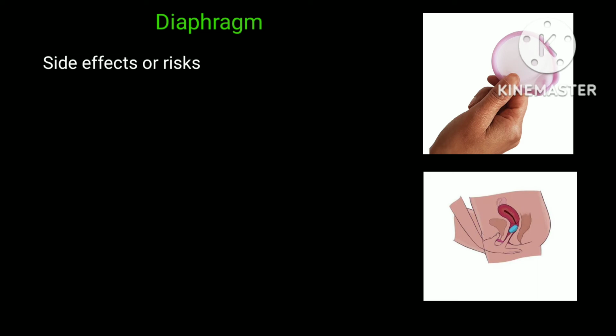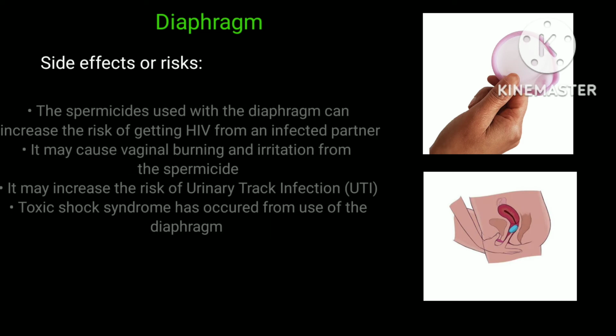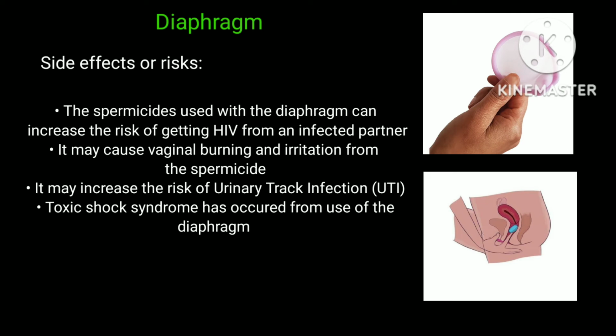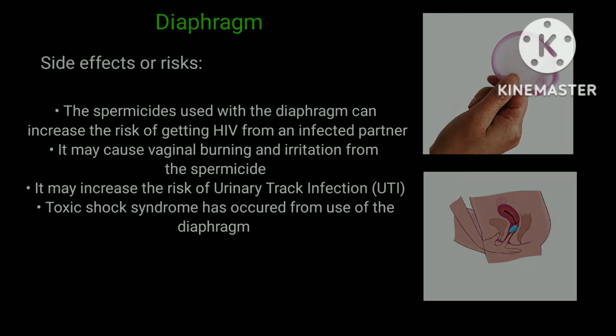The possible side effects or risks in using the diaphragm are: the spermicides used with the diaphragm can increase the risk of getting HIV from an infected partner. It may cause vaginal burning and irritation from the spermicide. It may increase the risk of urinary tract infections, or UTIs. Toxic shock syndrome has occurred from use of the diaphragm.